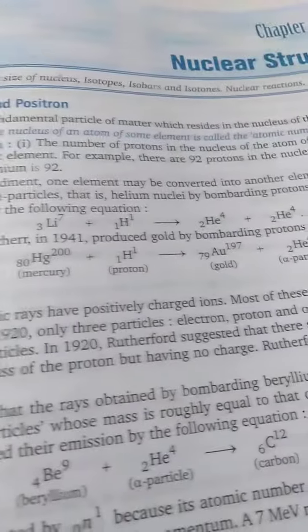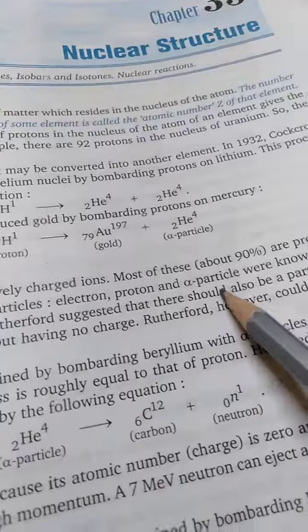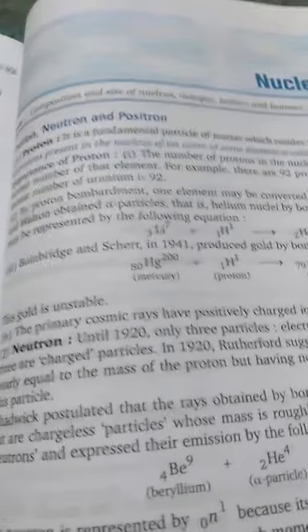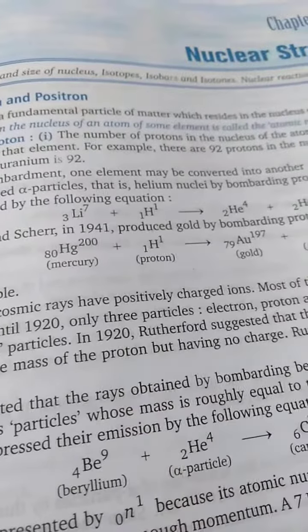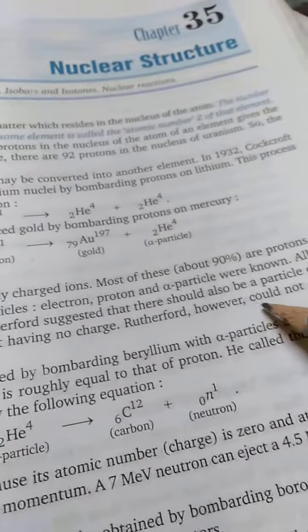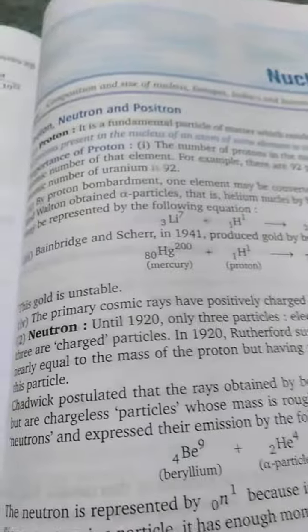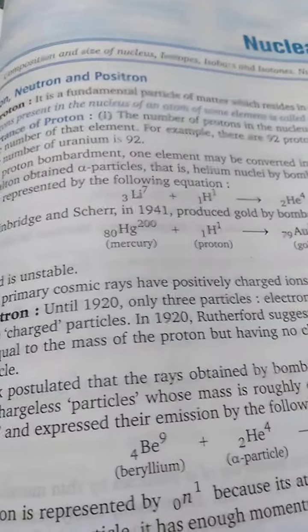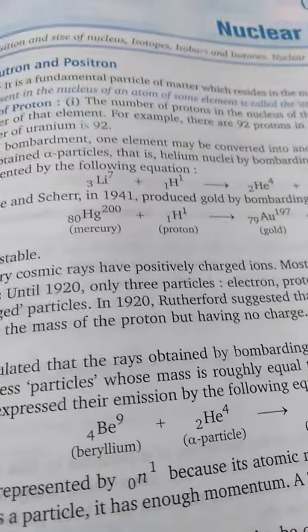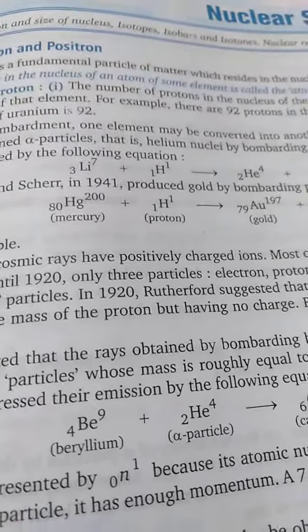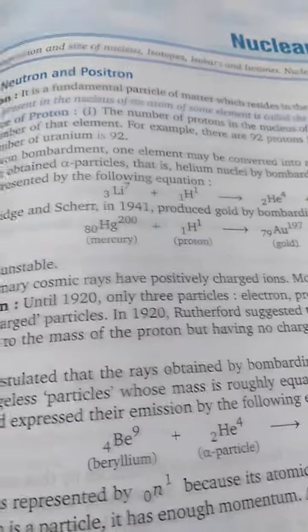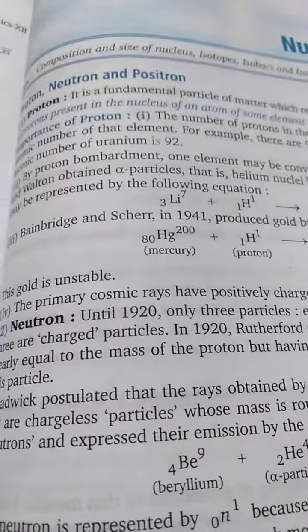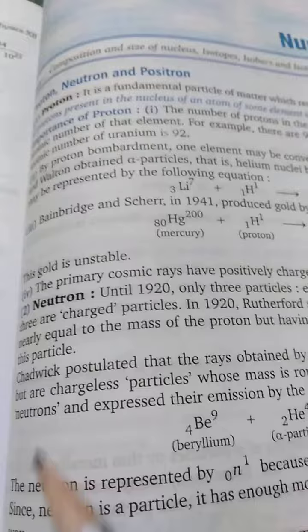Until 1920, 3 particles, electron, proton and alpha particles, were known. All these 3 are charged particles. In 1920, Rutherford suggested that there should be a particle of mass equal to the mass of the proton but having no charge. So Rutherford observed that there is a particle in the nucleus which has no charge, but it has a mass which is almost equal to the mass of the proton.